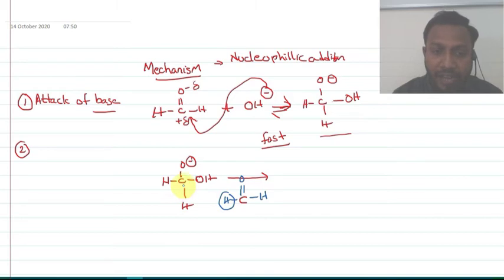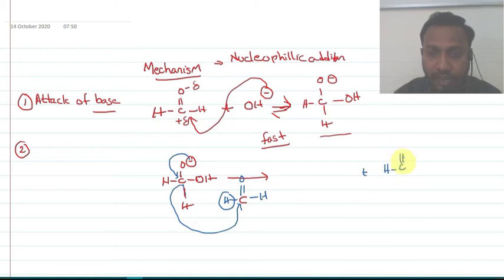Here the oxygen having the negative charge, the electron will be shifted onto the carbonyl carbon. Here this electron will be shifted onto the oxygen, so it results in the formation of a single bond O minus, bond H. Now this hydrogen was shifted, so I am going to represent it as H.